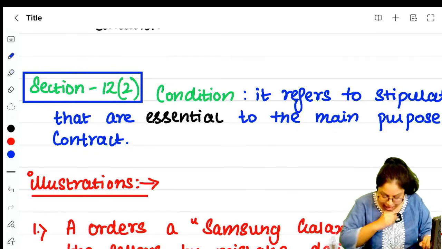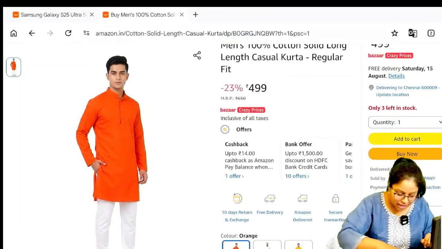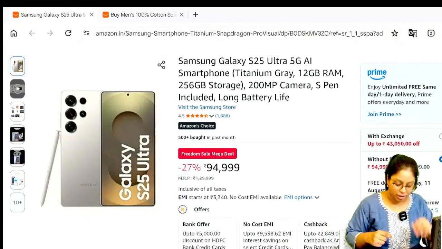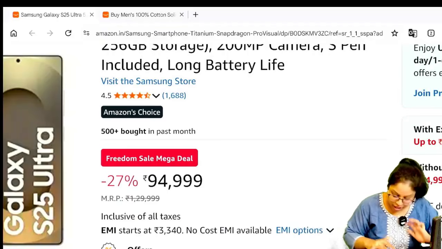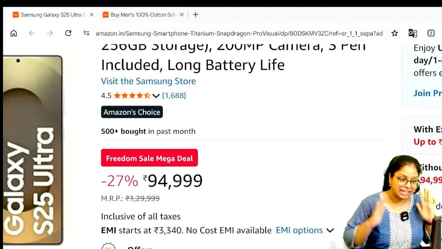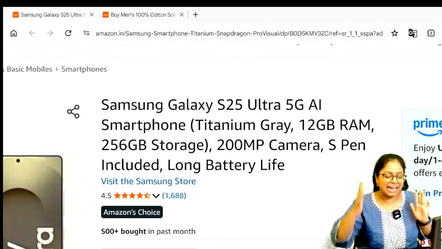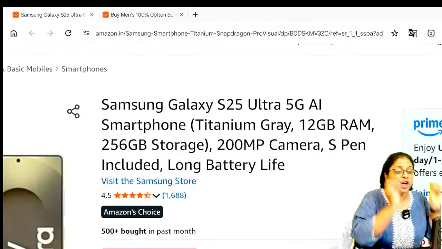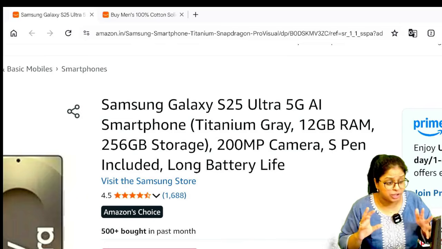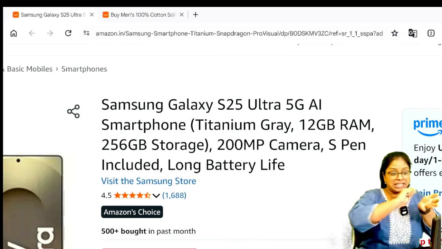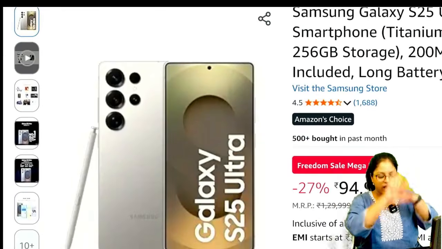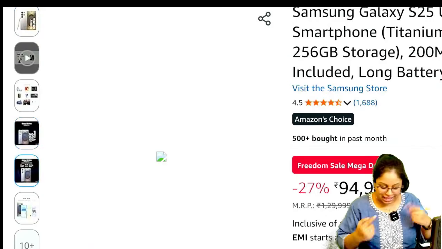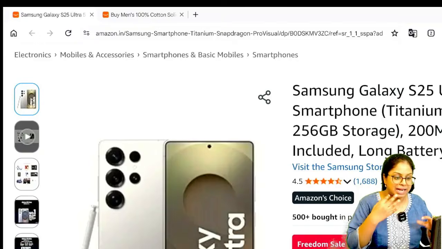Let's suppose I order this Samsung S25 Ultra phone on Amazon. It is Samsung Galaxy S25 Ultra 5G AI smartphone, 94,999 rupees, titanium gray in color, 12 GB RAM, 256 GB storage, with battery details, an S Pen included, long battery life, everything. I read all of this, then I placed the order.